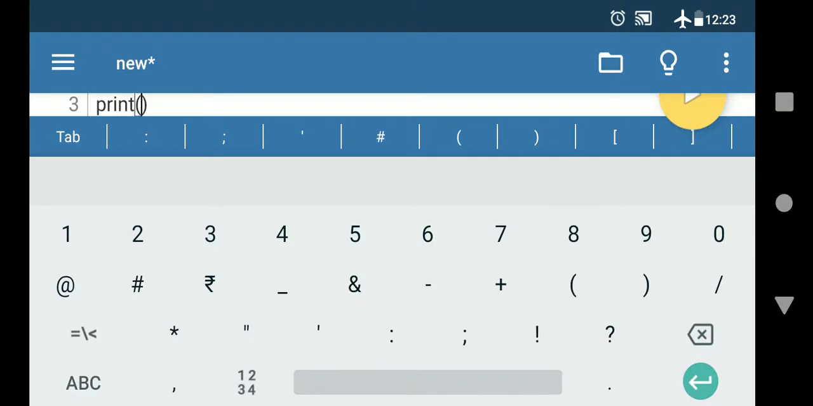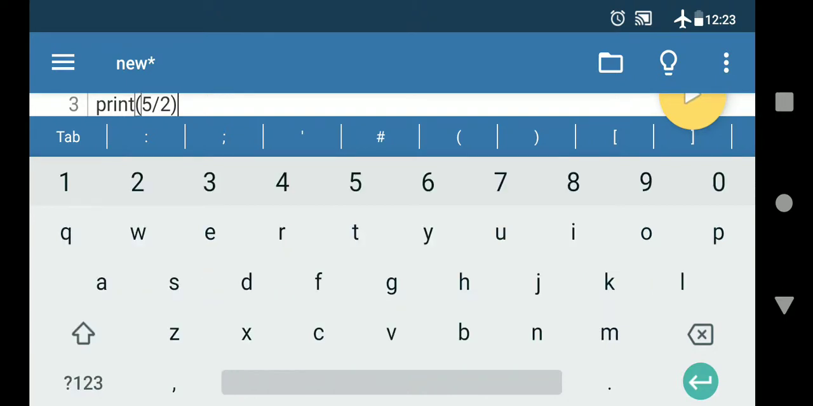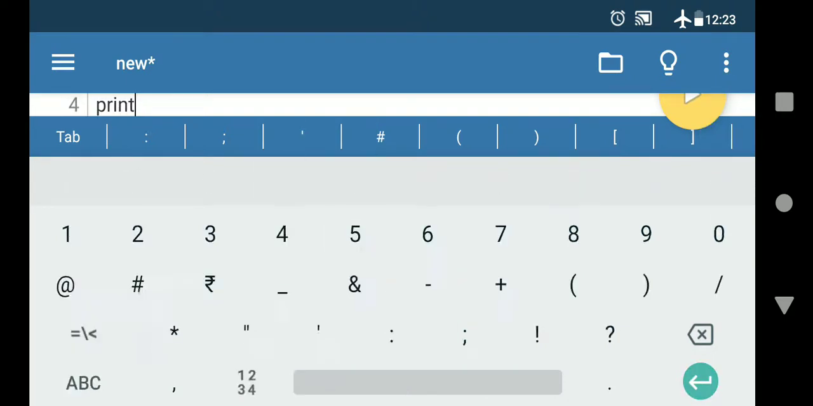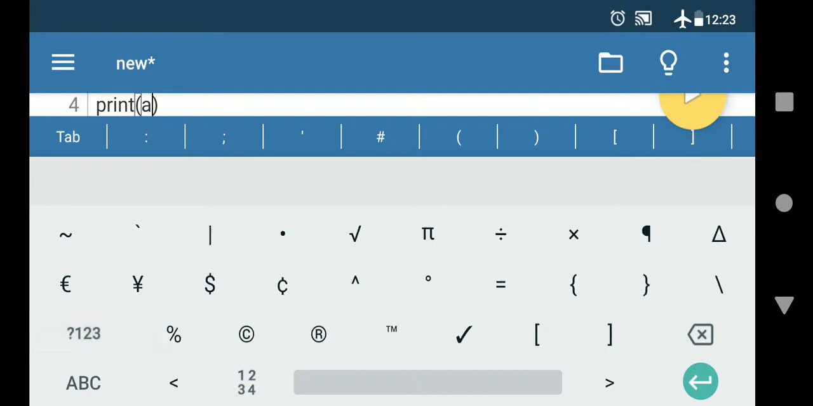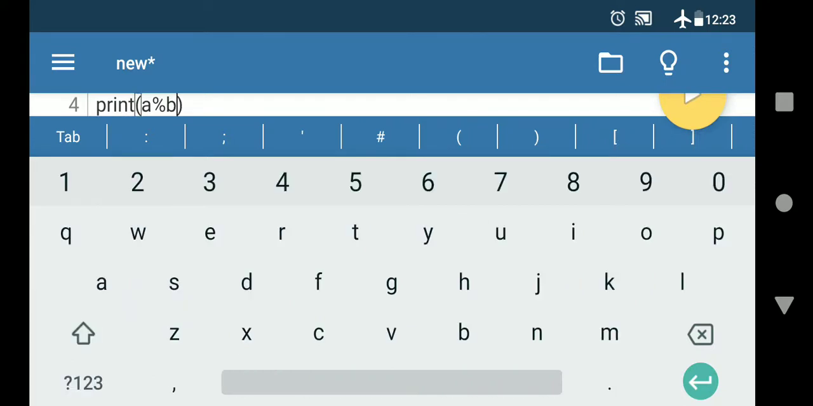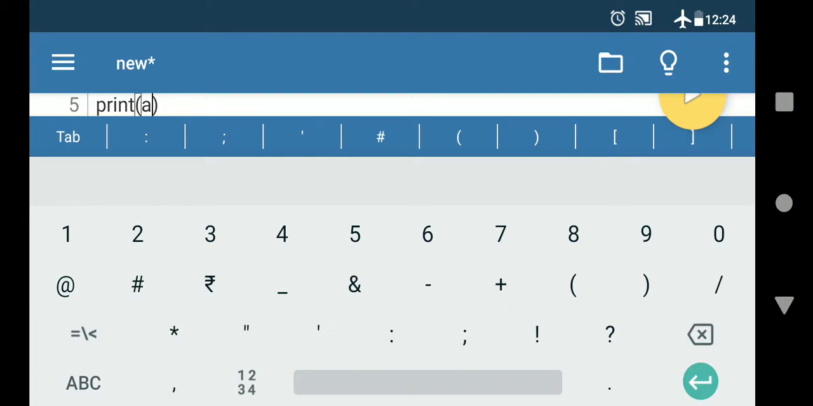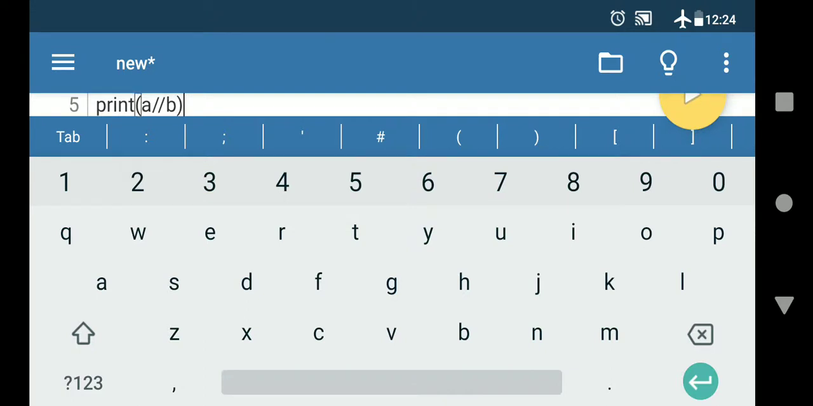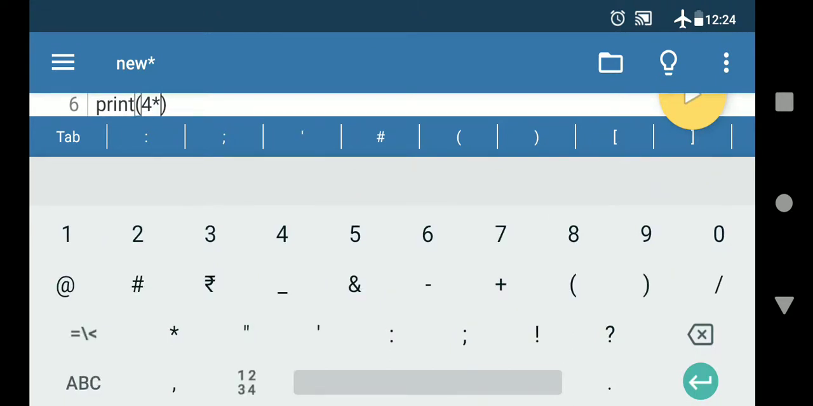We will try the divide part now. In divide I will directly write 5 divided by 2. Next I am writing print a modulus b. Modulus means it will show you the remainder. So here I have to find the percentage sign. Next I am going to use the integer division, sorry, decimal division I have done. So for integer division we use double divide, then I will write b. I have done everything. Then for power, print 4 power 2.